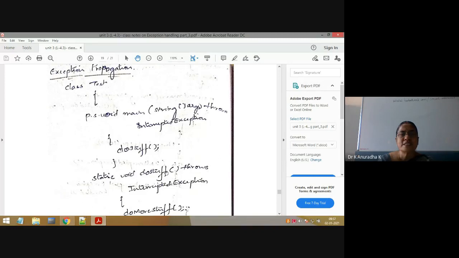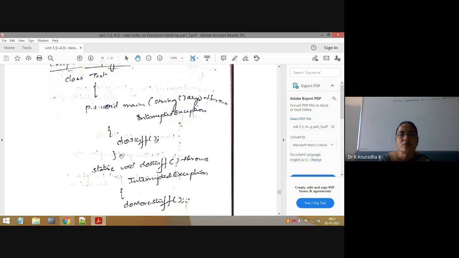Next, the last program is exception propagation. So how do we propagate the exception? If a method doesn't want to handle that exception, it can propagate or delegate the responsibility to its calling method. Like that, I will take 2 or 3 classes and I will propagate the exception using the throws keyword. So writing a program using the throws keyword, this is also the best program.